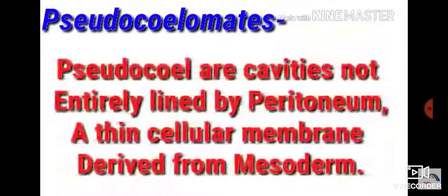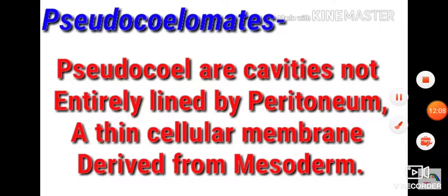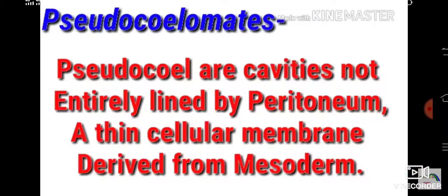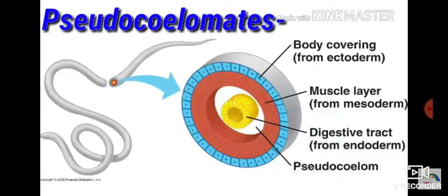Now pseudocoelomate means there is a cavity, pseudo means false, but these are not lined by peritoneum, a thin cellular membrane which is derived from mesoderm. So there is a cavity, but this cavity is very small.